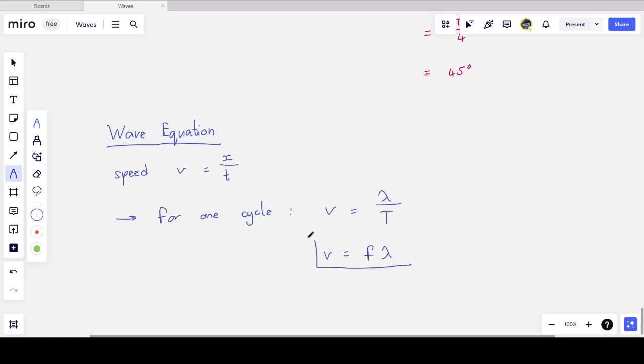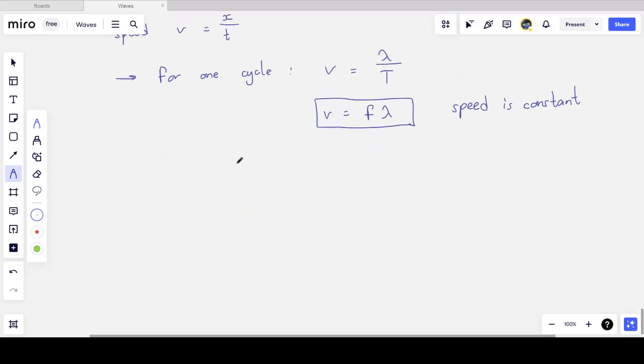So what this means is, since the frequency and wavelength of the wave is not changing, at least in our case for now, the speed of a wave in a specific medium must be constant. So the water wave should remain at constant speed, provided we don't change the frequency and wavelength. We'll learn later on that the wavelength can change, but the frequency can only change at the source.